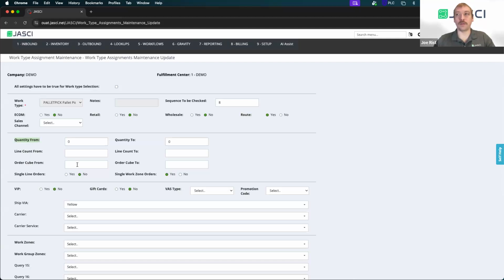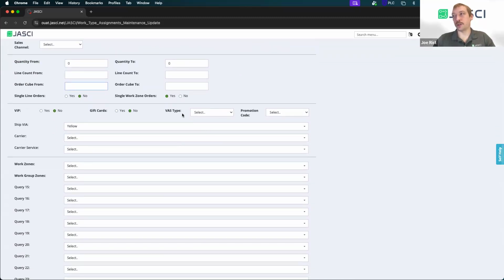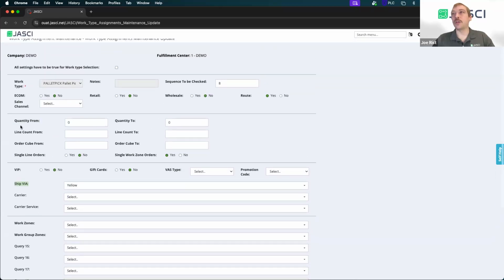So you want to make sure that if the cube is greater than a certain amount, you would want this work type applying to it. You also have, if there's VAS involved, as I mentioned before, if it's a VIP customer or not. Ship via is a very common field that we'll use for work type assignment. If a particular ship via comes through with the order, we'll know to automatically create that particular work type for it.